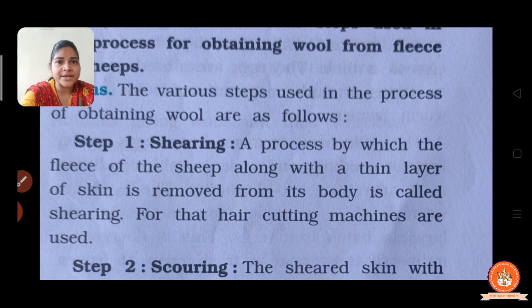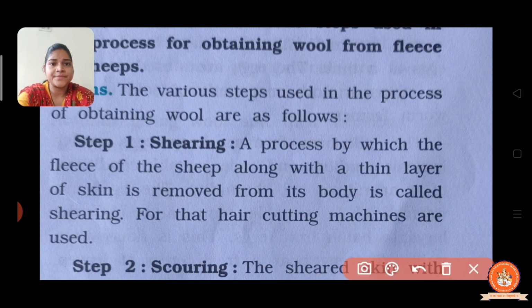So the first step is shearing. Shearing is the process by which the fleece of the sheep along with a thin layer of skin is removed from its body. For that, hair cutting machines are used. Razors are used, right? Or a trimmer.